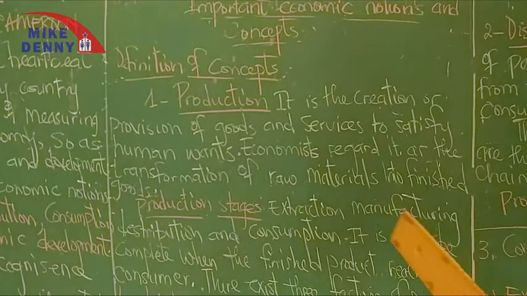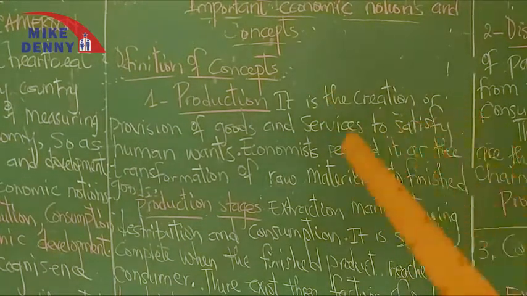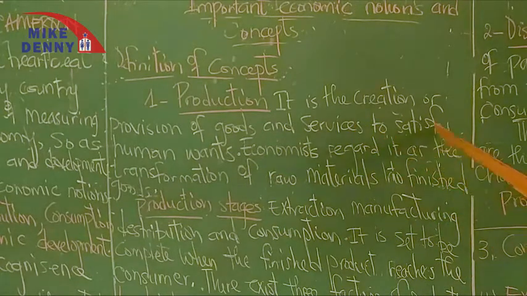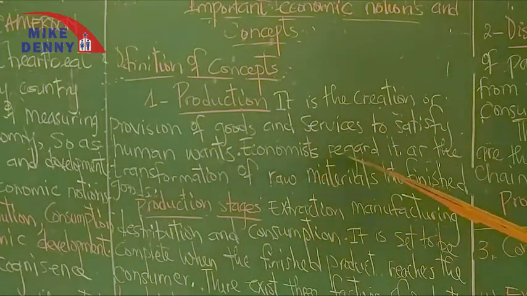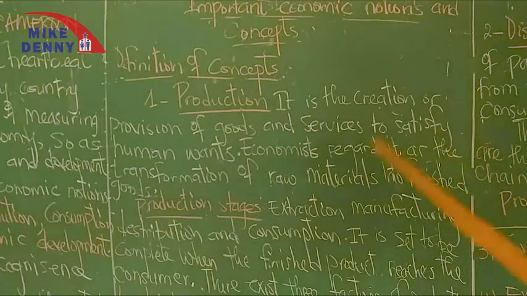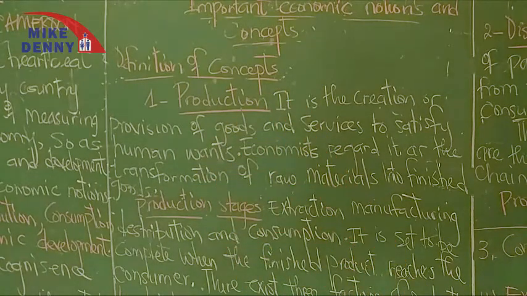Production is the creation or provision of goods and services to satisfy human wants. Economists regard it as the transformation of raw materials into finished goods. Production stages: this production has as stages extraction, manufacturing, distribution, and the consumption of goods. It is said to be complete when the finished product reaches the consumer.